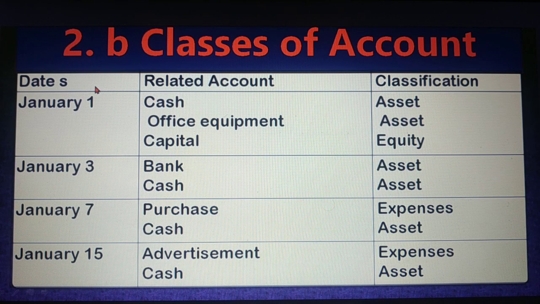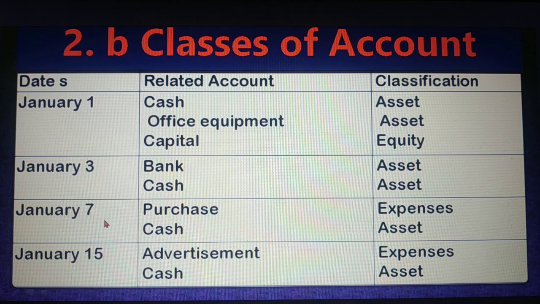Dear student, January 1, cash, office equipment and capital. That means the related accounts are cash, office equipment and capital. Cash is our asset. Earlier, just last lecture we have discussed, cash is our asset, office equipment is also an asset, and capital is equity, because the account of things given by the owner is called equity. Then January 3, in this transaction 2 related accounts. Number 1 is bank, number 2 is cash. So you know bank is our asset, cash is also an asset. Both will give us service for a long time.